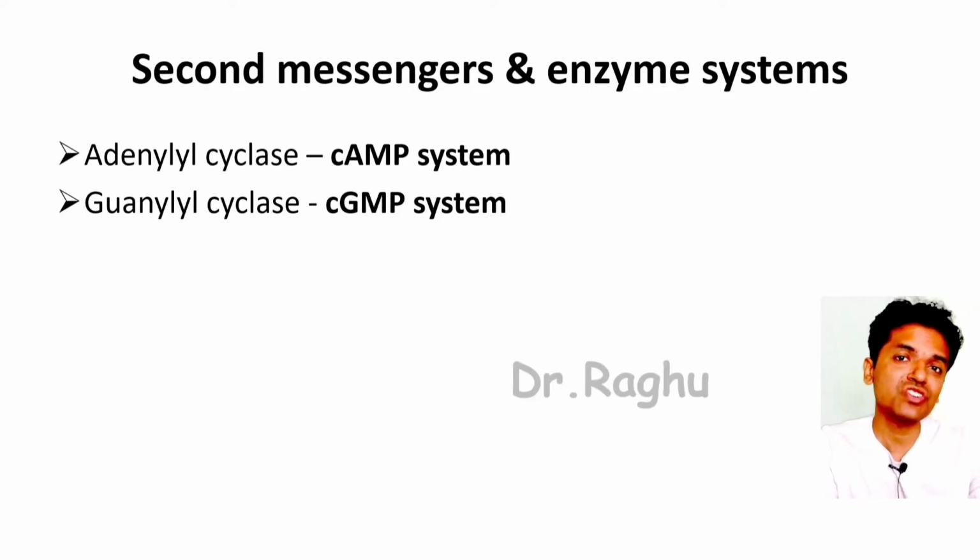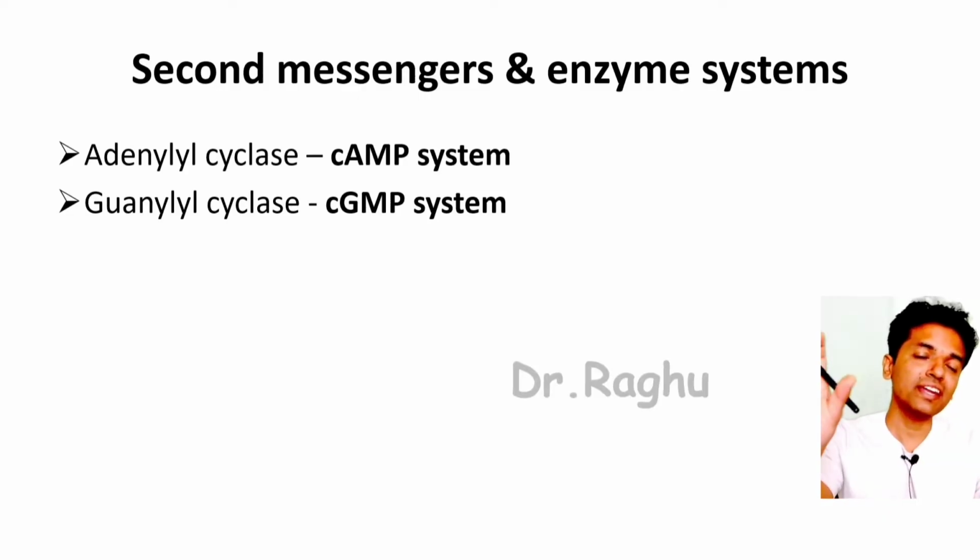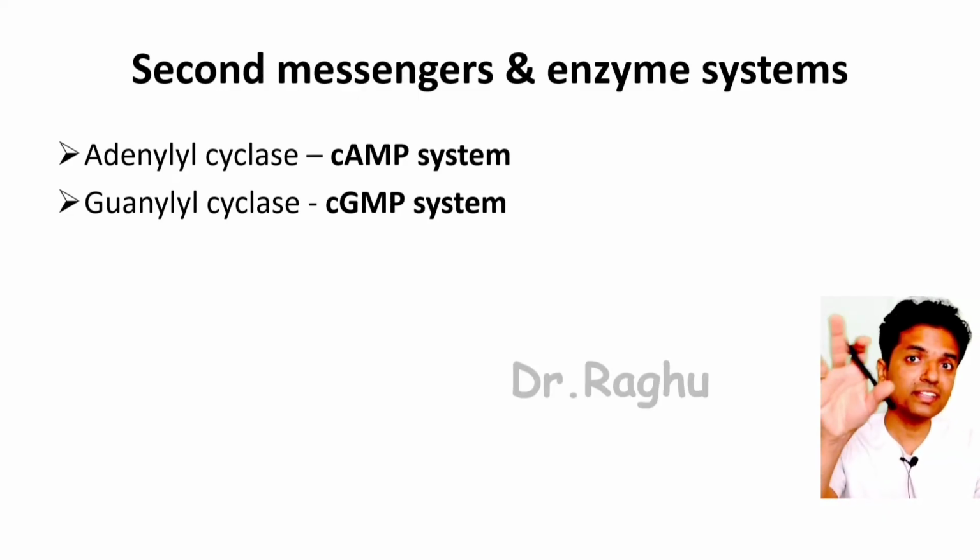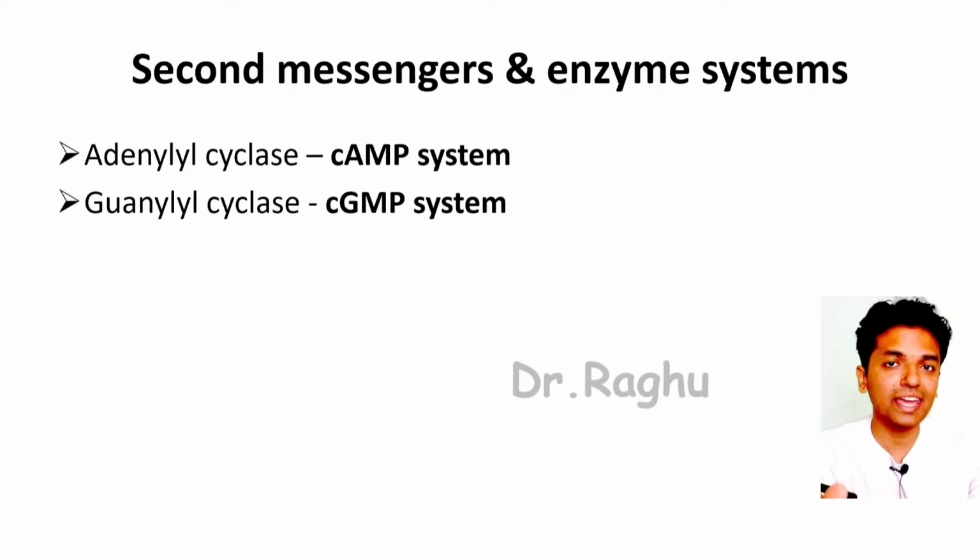Because of the activation of the G protein, the alpha subunit along with the GTP goes and stimulates enzyme systems which are present again in the membrane. These are also transmembrane enzymes like adenyl cyclase. Once adenyl cyclase has been stimulated, it is going to generate cyclic AMP.